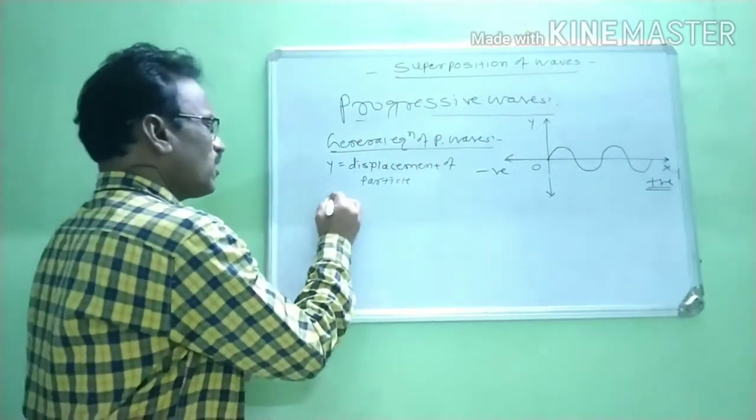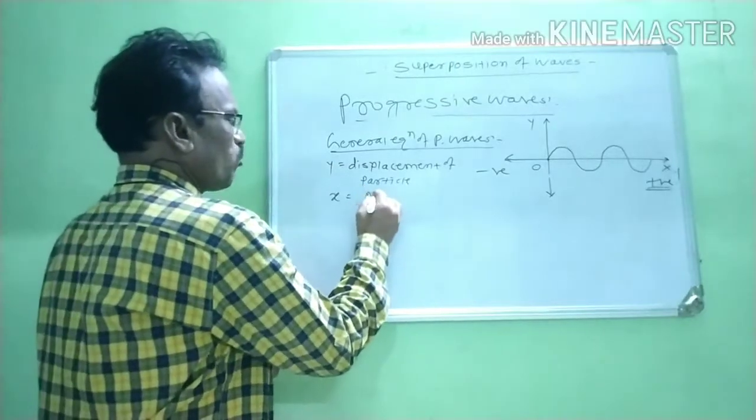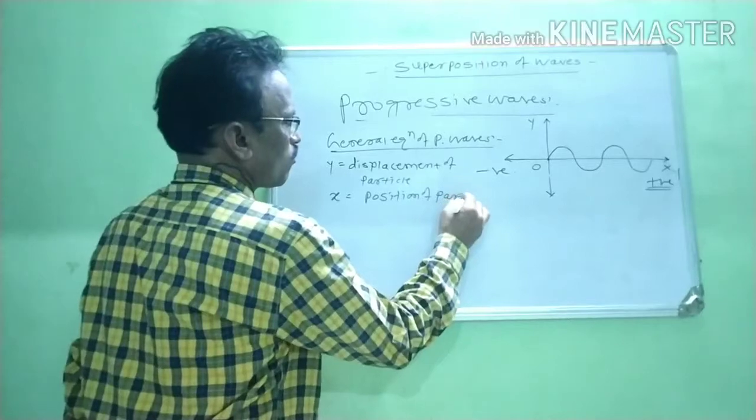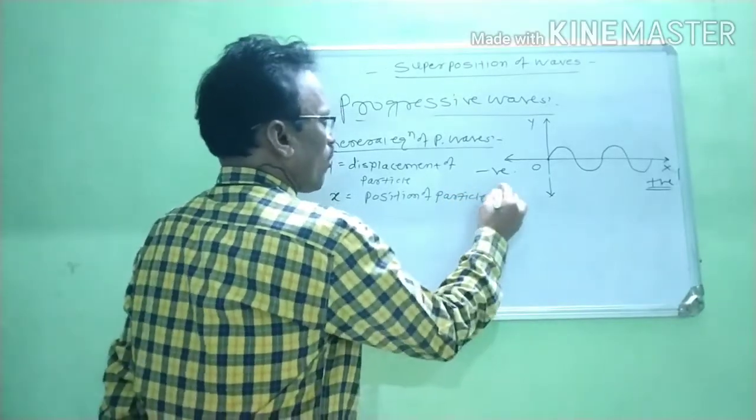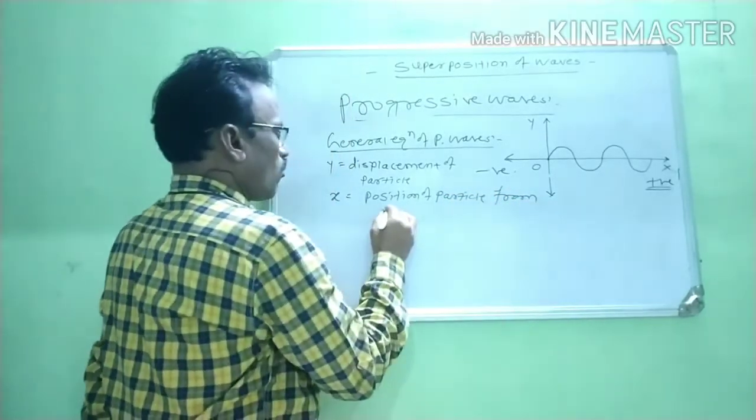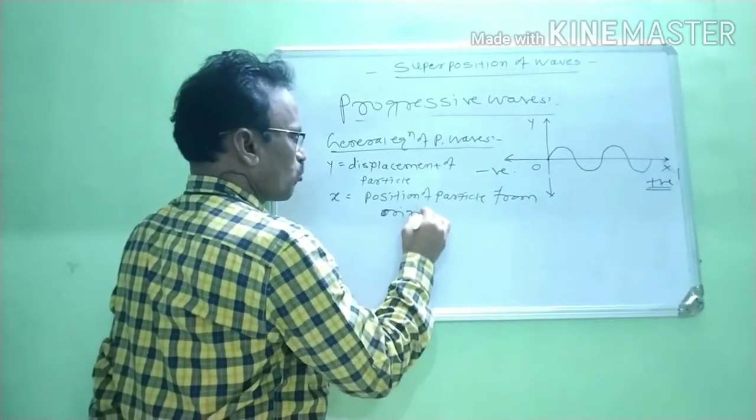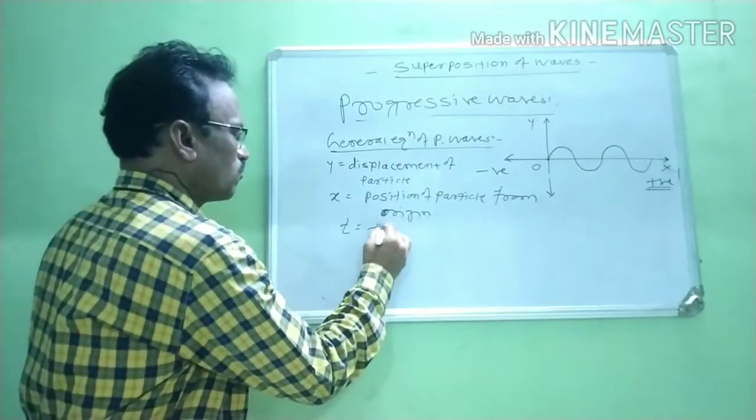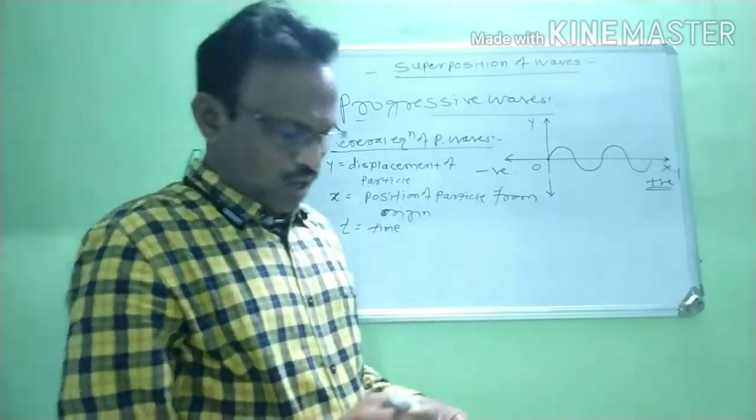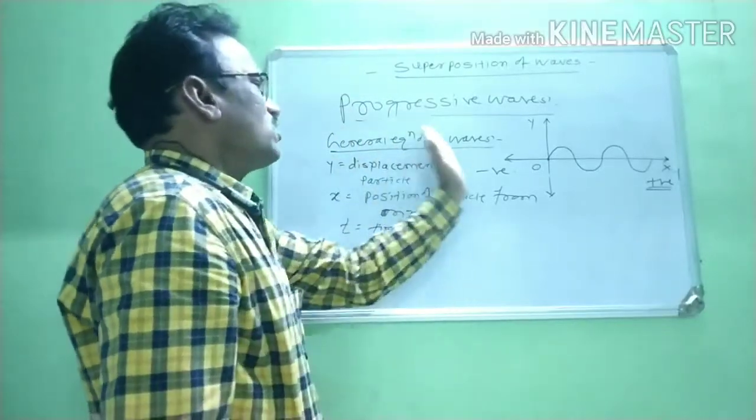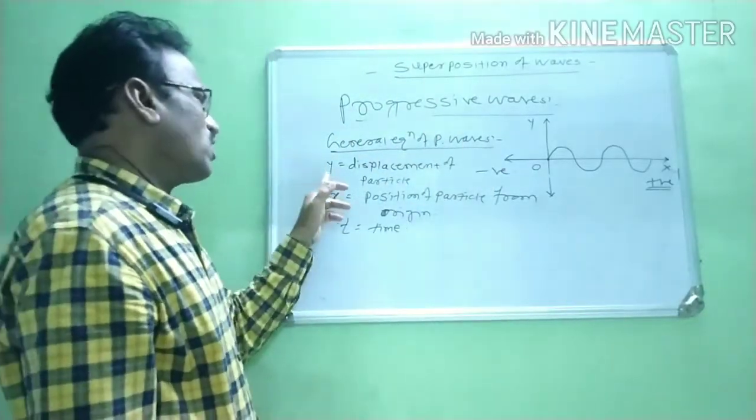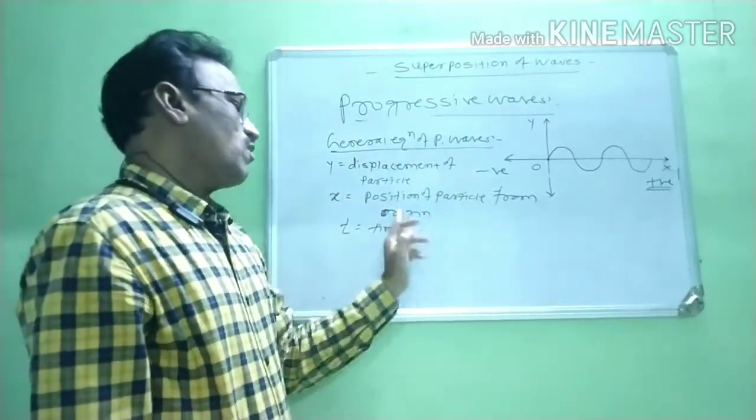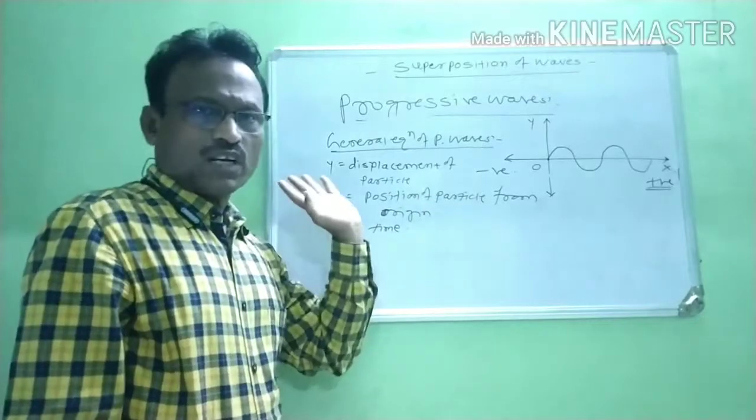Now again we consider x. x is the position of the particle from the origin, and t is the time. Therefore, to study the general equation of progressive wave, first we consider y as the displacement of the particle, x as the position of the particle from the origin, and t as the time.